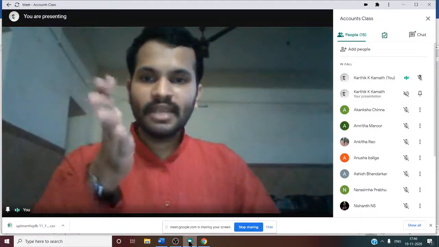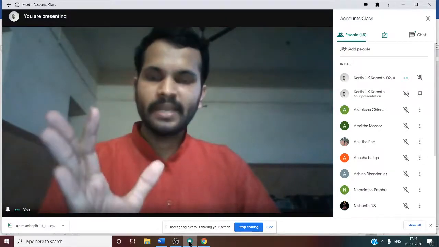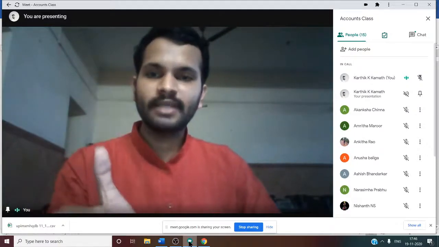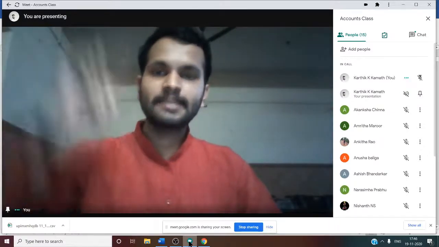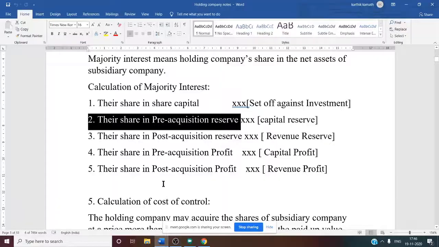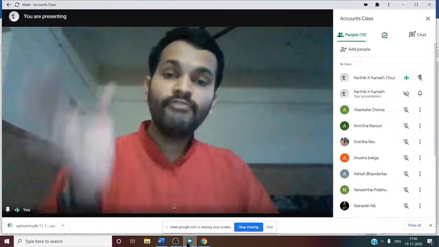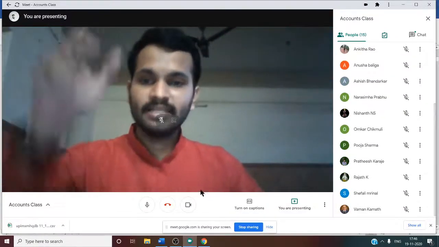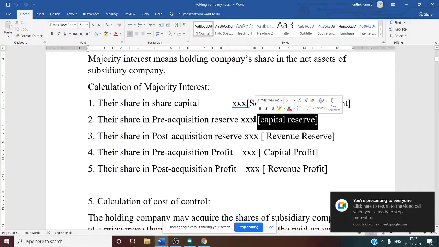Majority interest means more than 50% of the share capital is acquired by the holding company, and in the composition of the board of directors also more than 50% of the directors are from the holding company in the management of the subsidiary company. So pre-acquisition reserve means reserve which is acquired before the acquisition of the shares by the holding company from the subsidiary company. That is why it is known as pre-acquisition reserve. This pre-acquisition reserve is treated as capital reserve.